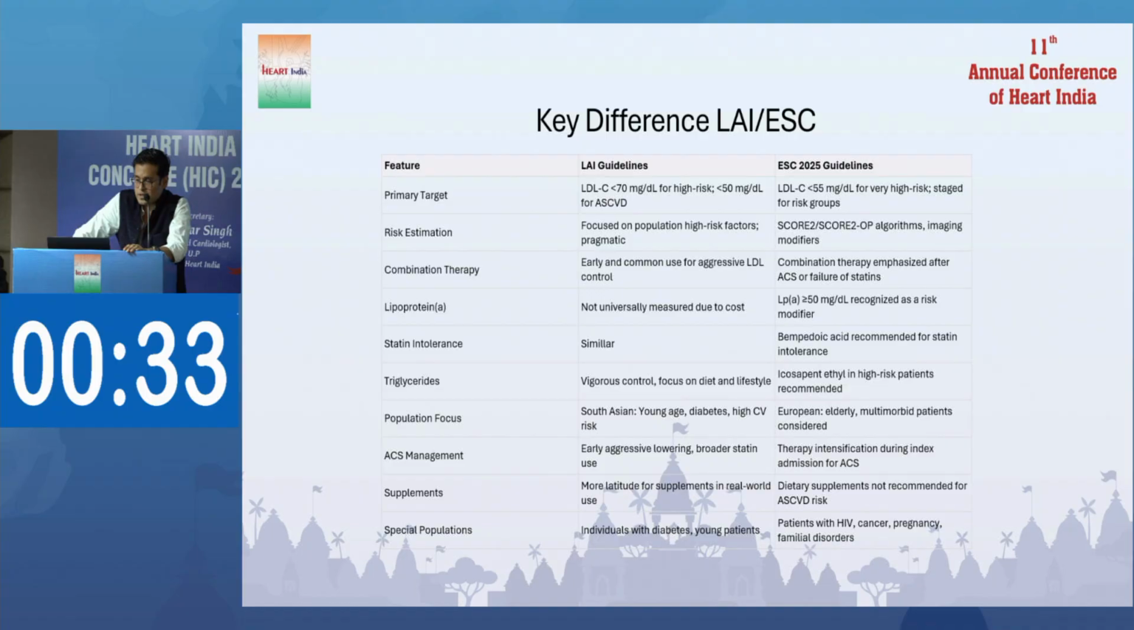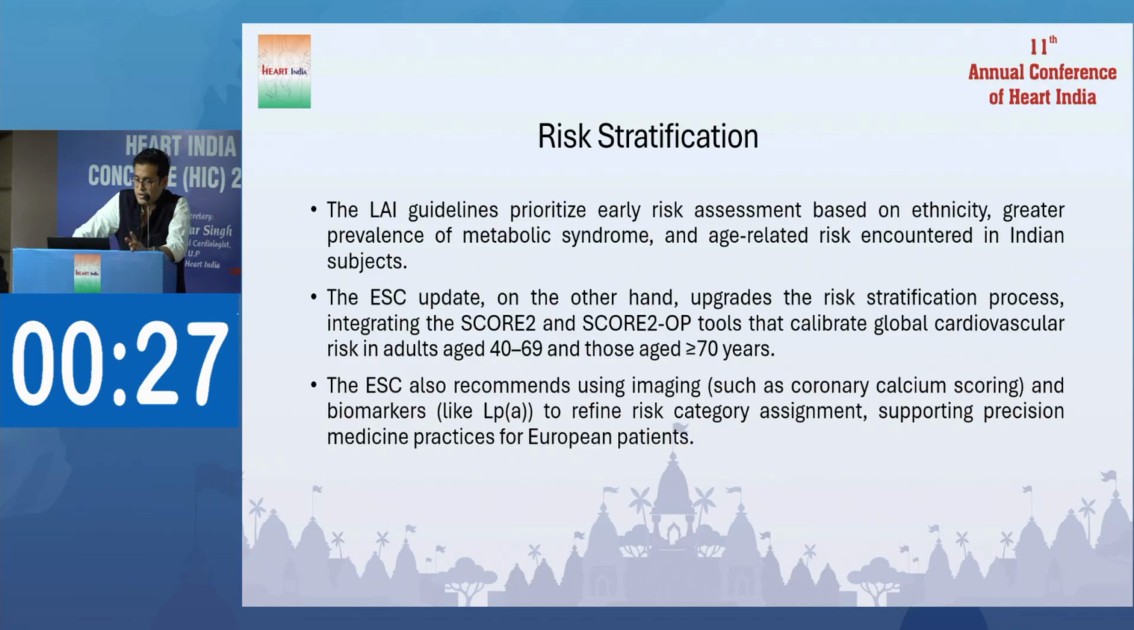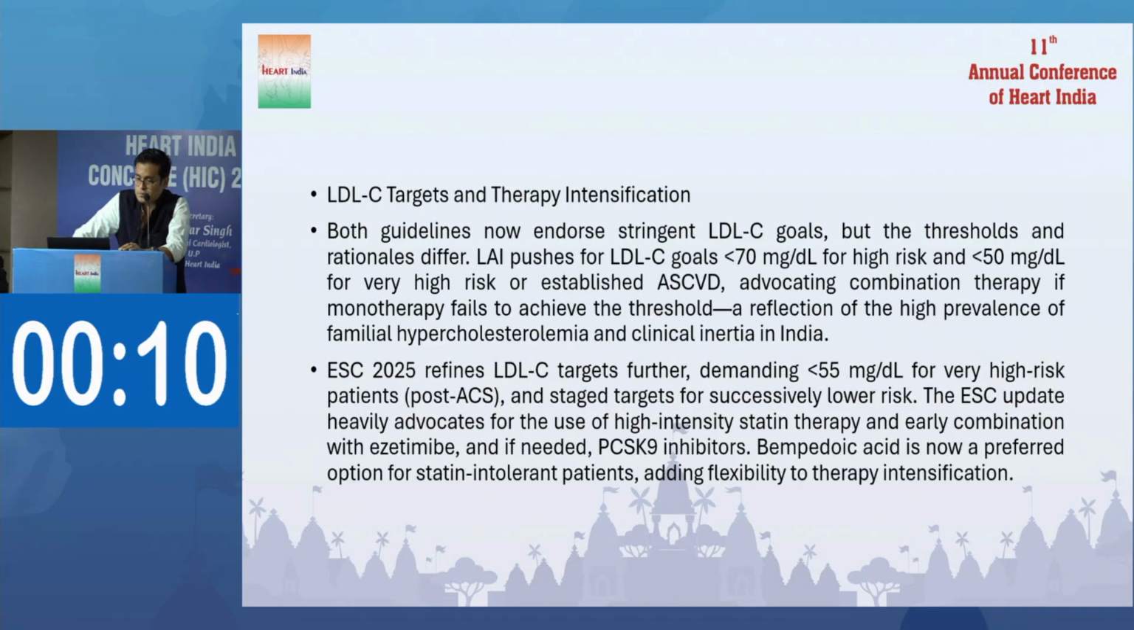These are some differences between LAI versus ESC that I have mentioned in my different slides. Risk stratification: score 2 and score 2 OP tools are used in the ESC. LAI generally does not use any tools. They have mentioned early risk assessment, prevalence of metabolic syndrome, and age-related risk encountered in the Indian subject. Targets: the targets used in the Indian population are less than 70, less than 50, less than 30, compared to the ESC population, less than 55, less than 70, less than 50 and less than 40.